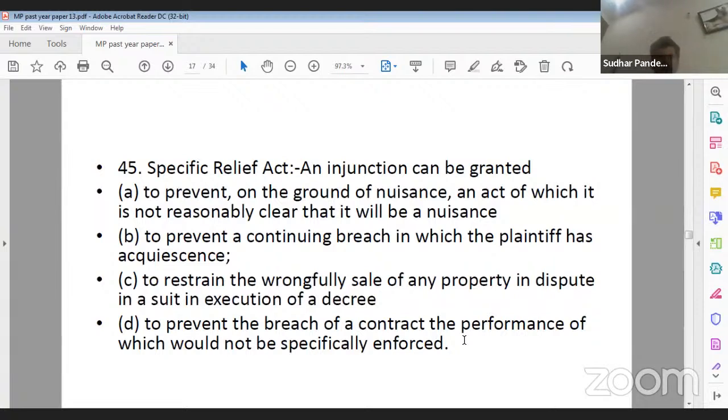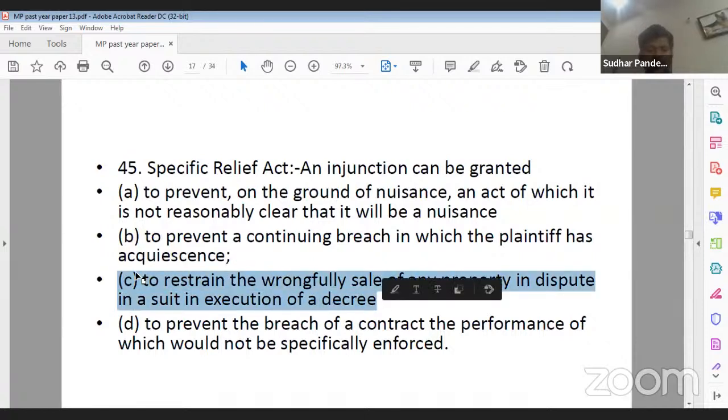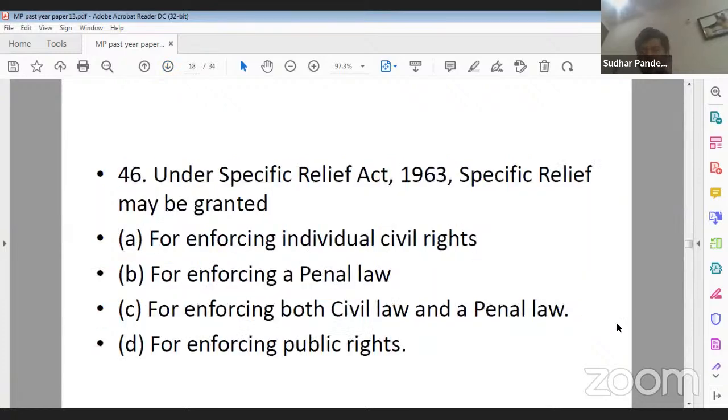Question number 45. Its correct answer is C. Yes, Vinny ji, you are again correct. Its correct answer will be C. Right? Now, next question is question number 46. That is, specific relief may be granted. Option A, for enforcing individual civil right. Option B, for enforcing a penal law. Option C, for enforcing both civil and a penal law.